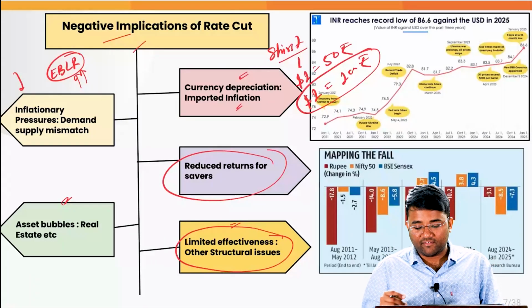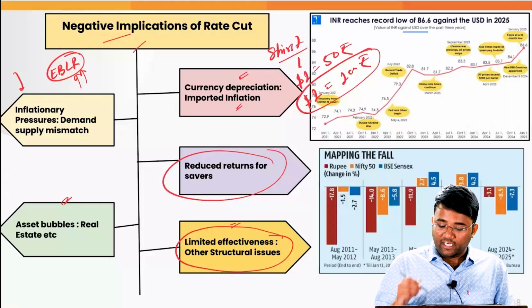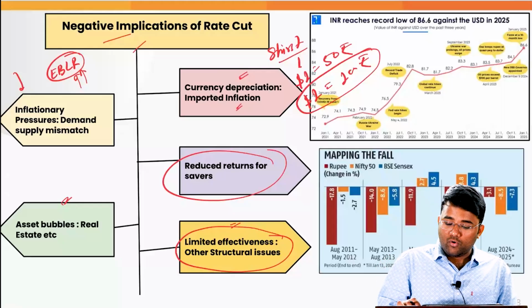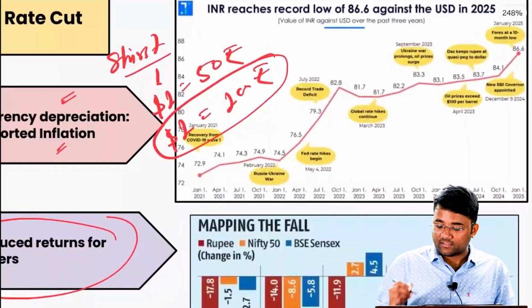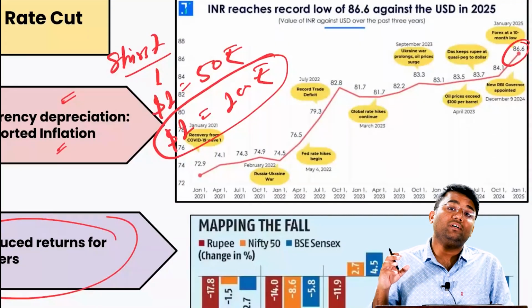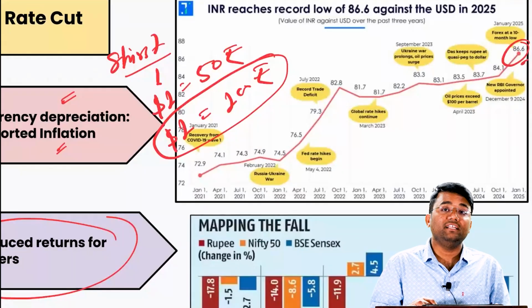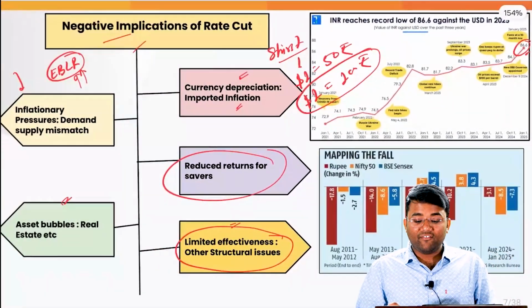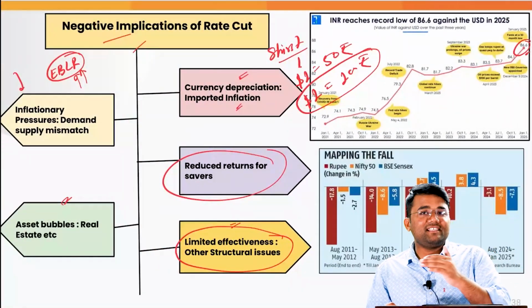We have to go for several other structural reforms. And here you can see that on January 1, 2025, the rupee has declined to a historic low, that is 86.6 rupees per dollar. And when the rupee is declining, it is